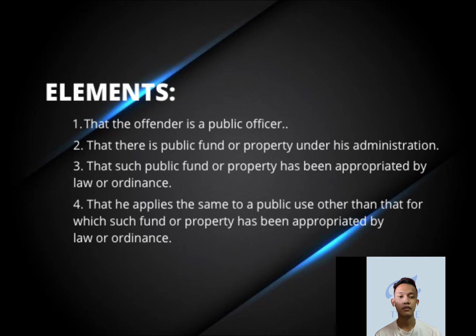These are the elements that need to be present when a public officer commits an illegal act under this article. 1. That the offender is a public officer. 2. That there is a public fund or property under his administration. 3. That such public fund or property has been appropriated by law or ordinance. 4. That he applies the same to a public use other than that for which such fund or property has been appropriated by law or ordinance.